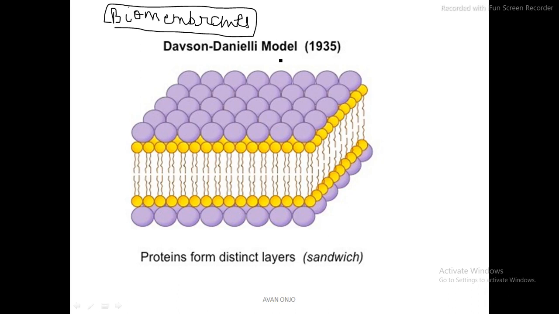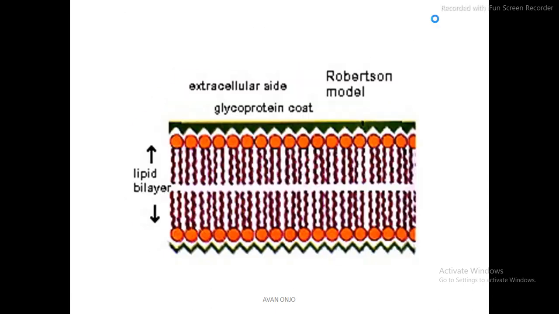So we need to understand the basic models of the composition of biomembranes. The picture you can see here is very easy. You are able to see this picture. This is a very important and easy image you can draw to explain the composition. So you can draw this diagram. We are discussing the compositions, and I have three different models: this is the first one, second one, and third one.